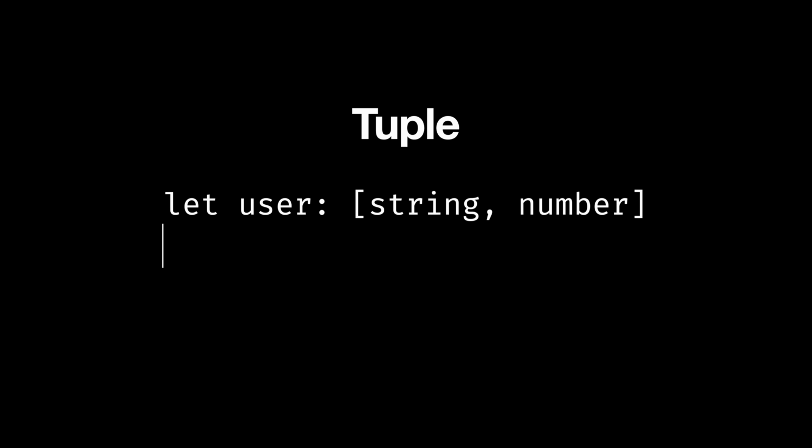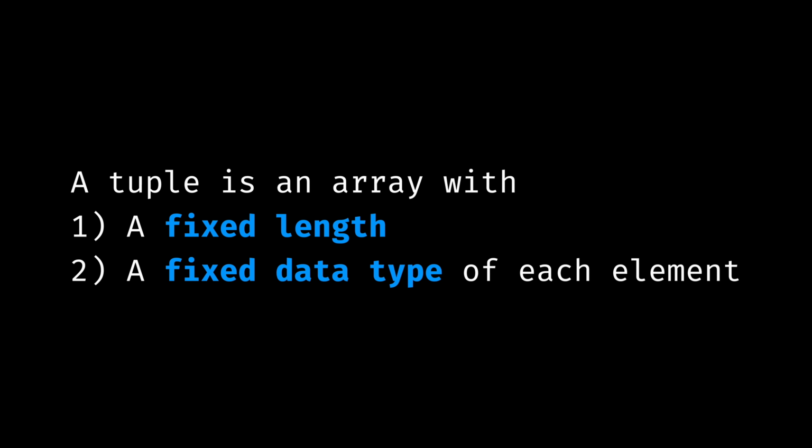Tuples are special arrays with each position's data type fixed after initializing. In order to do that, you also need to know how many elements are in the array. So you have 2 points to remember about tuples. 1. The number of elements is fixed. 2. The data type of each element is fixed.